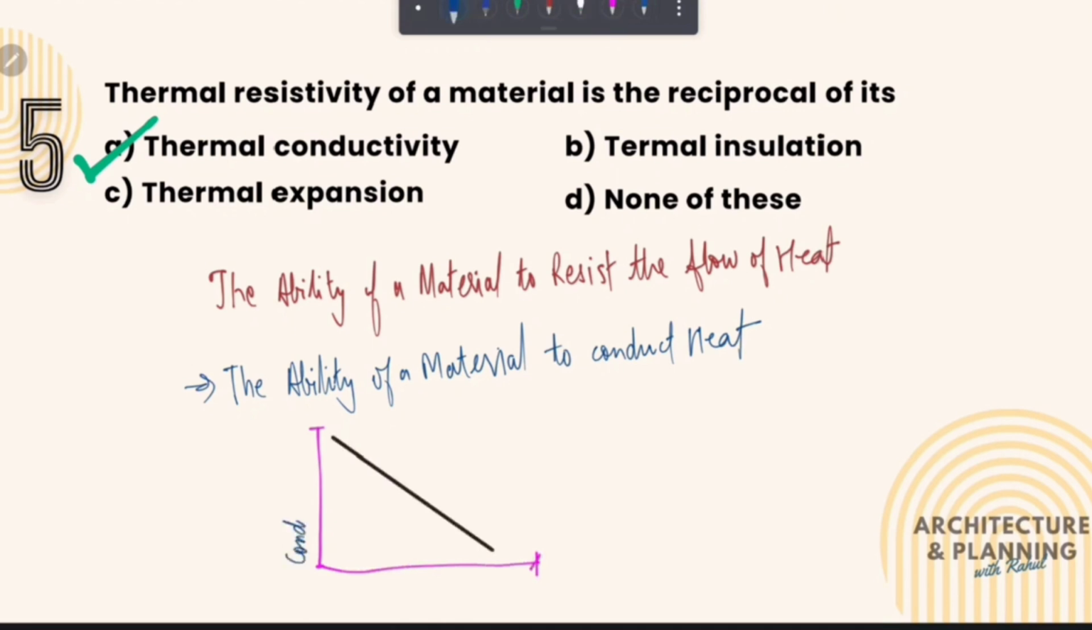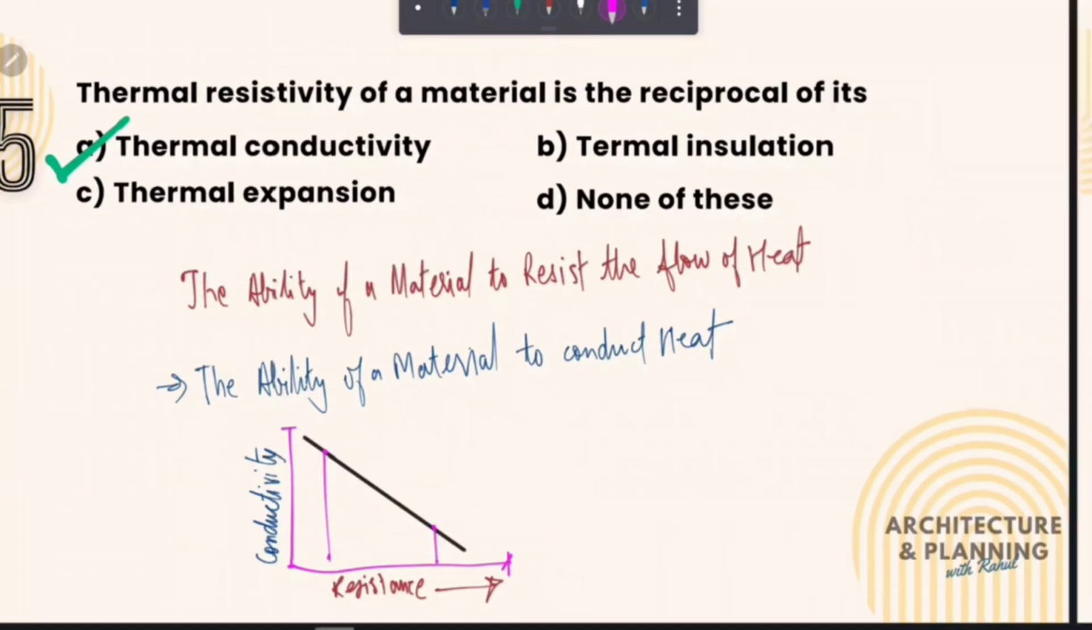Conductivity and resistance are inversely proportional. So if at any point conductivity increases, the resistivity decreases. Let's move to the next question.